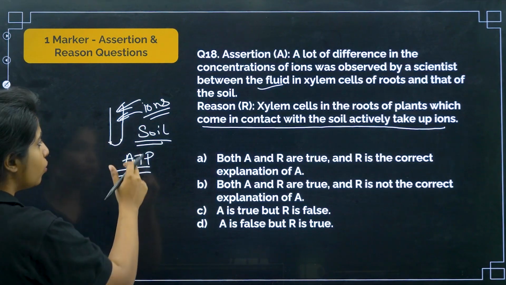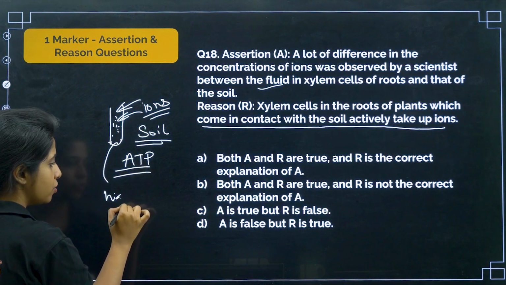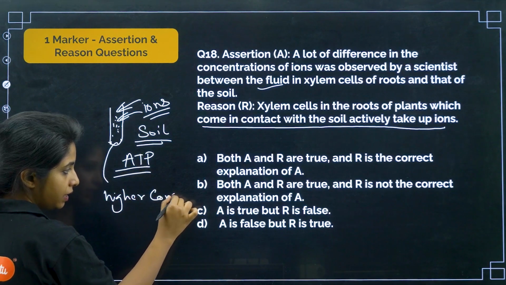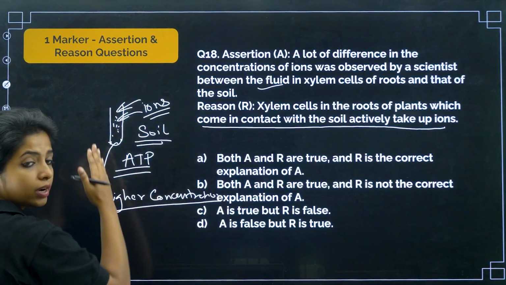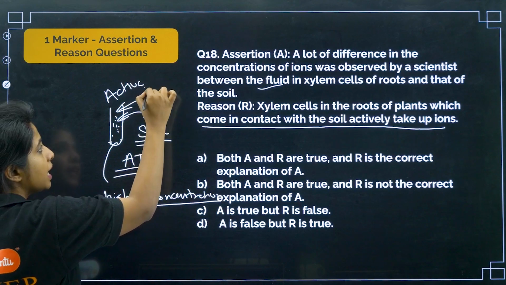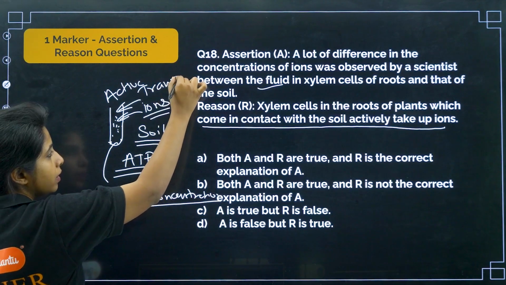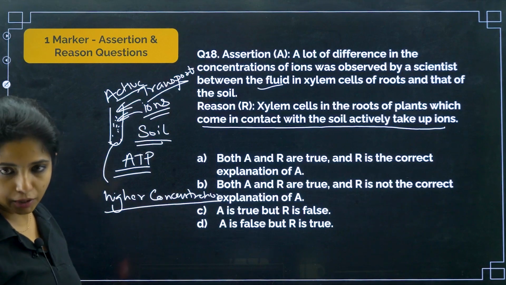Even though I have taken so many ions, still I want more. That means already I have higher concentration of ions. I have taken it initially, now I have higher concentration, still I want more and more ions, my dear children. So, what do you call this? You call this active transport.